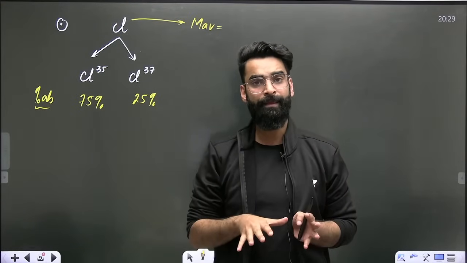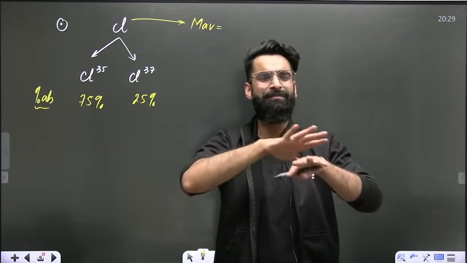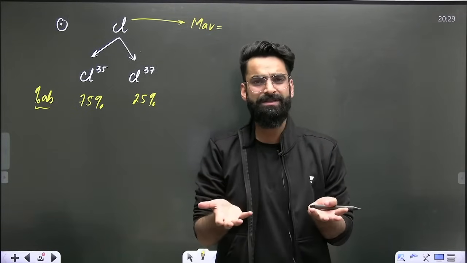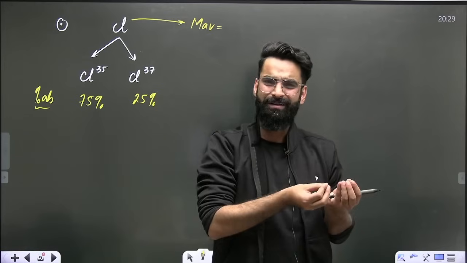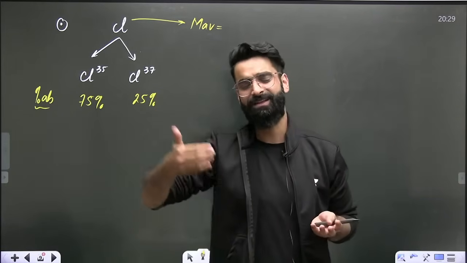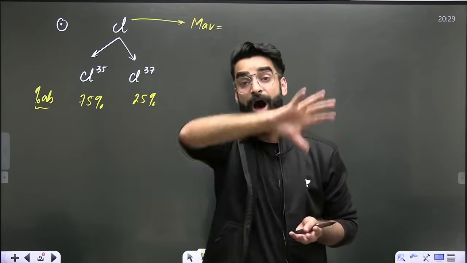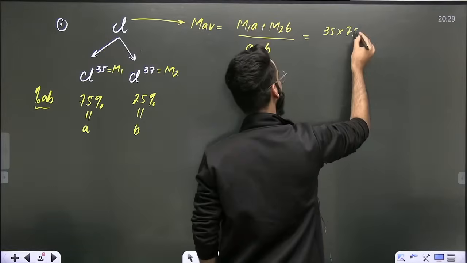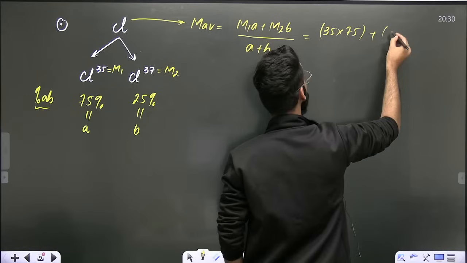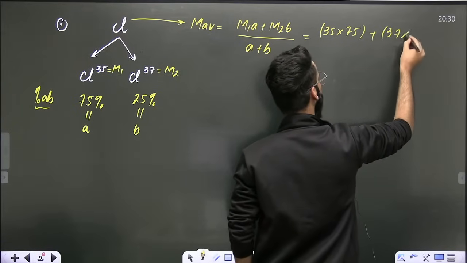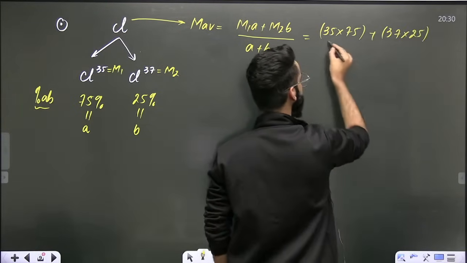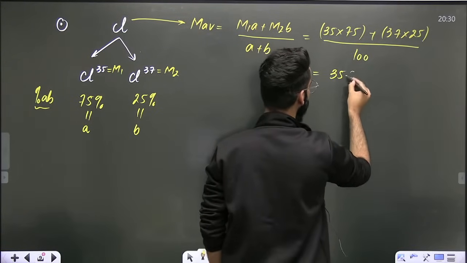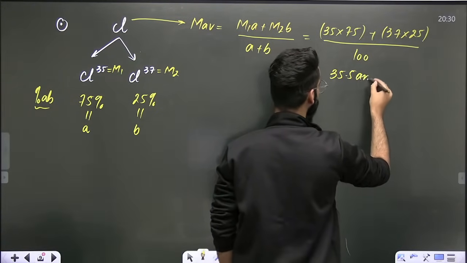Now, let's imagine there are 100 chlorine atoms in this room. Out of these 100 chlorine atoms, there will be some Cl35 atoms and some Cl37 atoms. Out of those 100, there will be 75 chlorine atoms. M1 is 35, M2 is 37, B is 25, and A plus B is 100. So when you solve it, the value comes out to be 35.5 AMU.